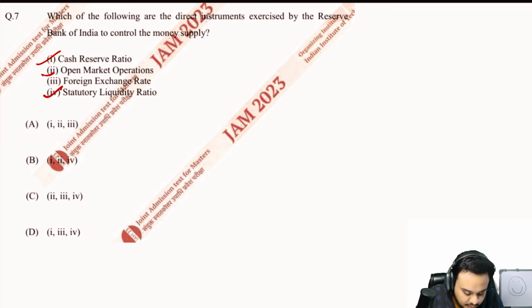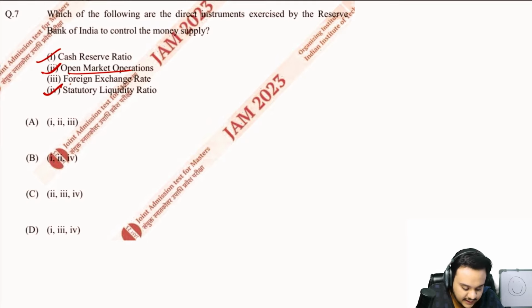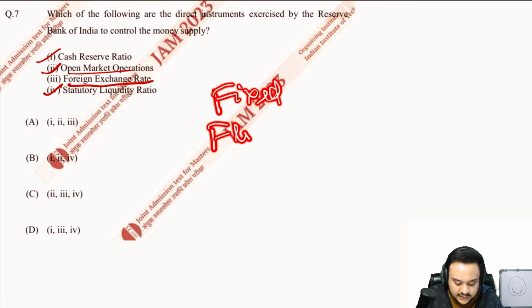But when we talk about the open market operations, you should know this as well, that this is also a method where the RBI manages the money supply. But foreign exchange rate, now something is going to ring a bell inside your mind, that there is definitely something that the RBI does with the money supply in order to manage the foreign exchange rate, because India's exchange rate is neither fixed nor flexible.